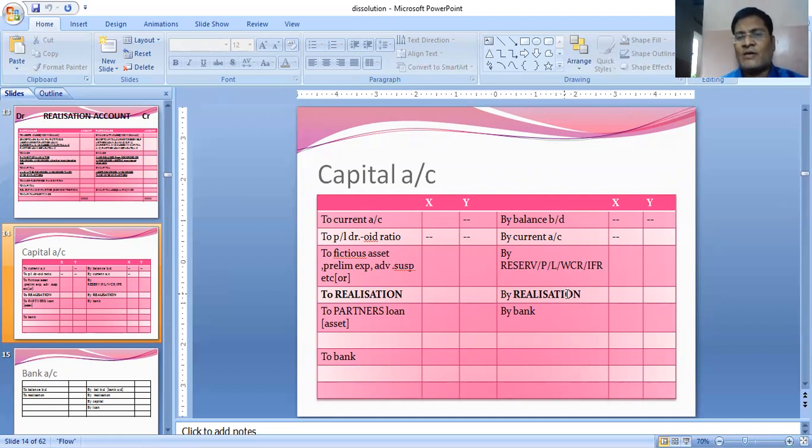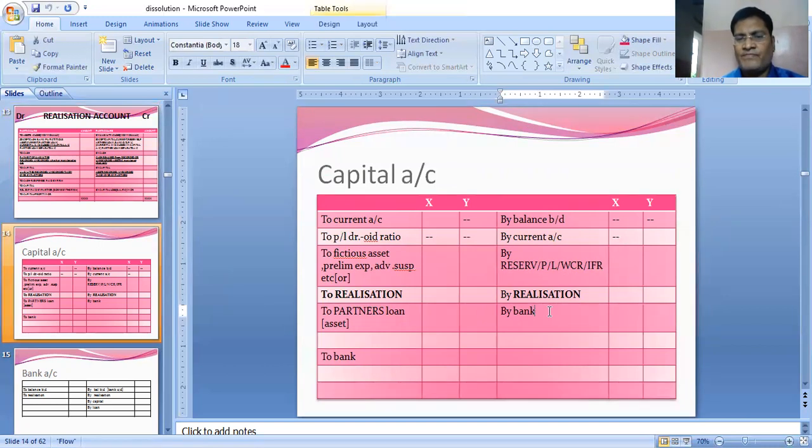Then by realization, the profit on realization we record on the credit side of the capital account. By bank, the balancing figure will always be bank. We close it by transferring into the bank. That means partners will bring money. And if the credit total is more, then partners will get money from the bank.